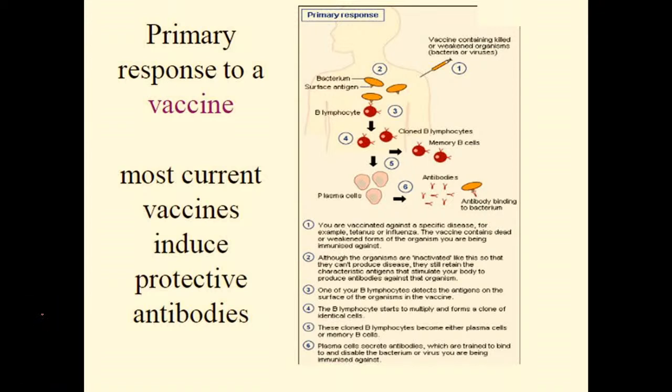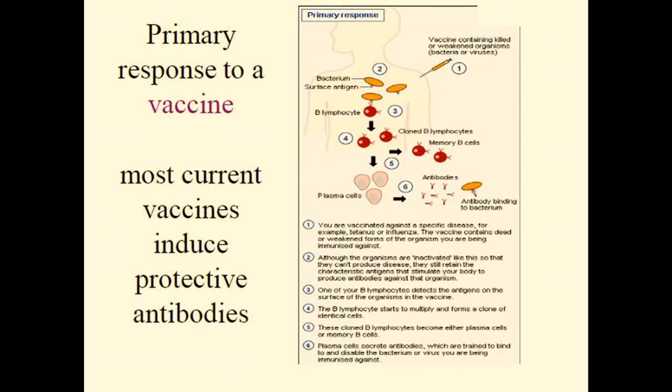So, my friends, what exactly are we doing in the attenuated live vaccine? If you see the picture briefly, first we are introducing the vaccine containing killed or weakened organism. Majorly, we will take the weakened organism. Now we have introduced that particular antigen.